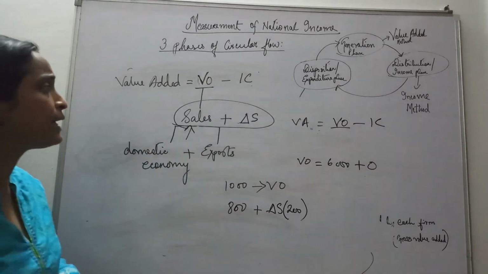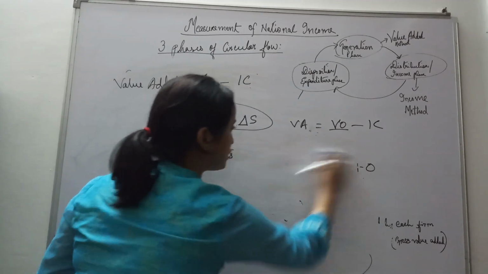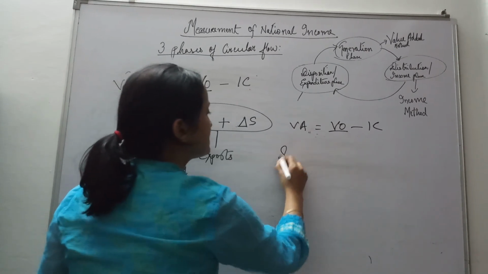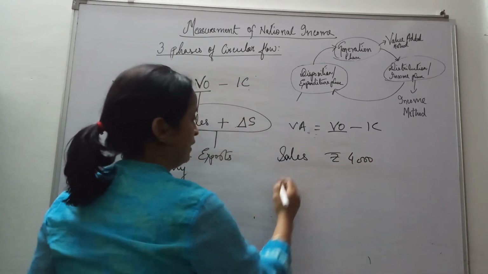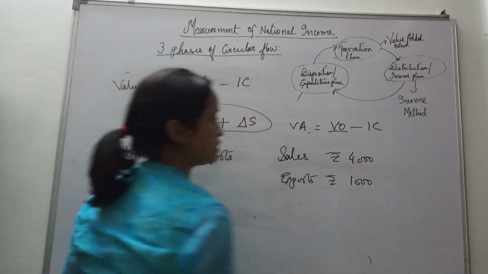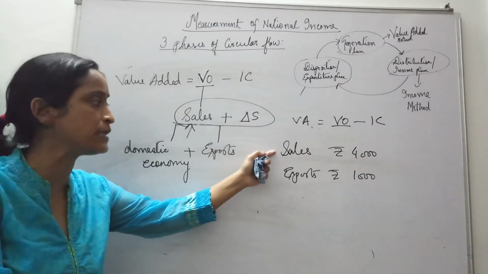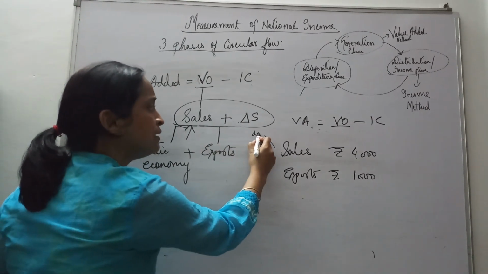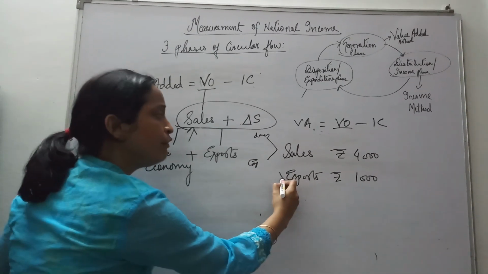Alright, and then depending upon the question, suppose you get a question like this. Some items are given and then sales is mentioned. Sales rupees 4,000, and then it is given exports rupees 1,000. What will we do now? We know sales is either selling in the domestic economy or exports. That means sale is inclusive of both domestic economy sale and exports. So when export is given separately, we will not consider this.